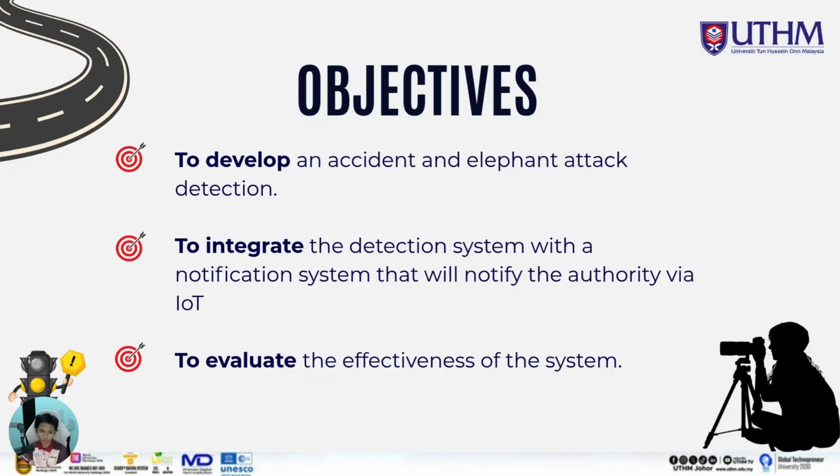Next, we go to objectives. First, to develop an accident and elephant attack detection system. So we have 2 things to consider here, which is the accident and also the elephant attack. So we have 2 in 1 in the system. Second thing is to integrate the detection system with a notification that will notify the authority via IoT. So to integrate the IoT in this project, after the detection, it will give some notification to the authority. The third thing is to evaluate the effectiveness of the system.